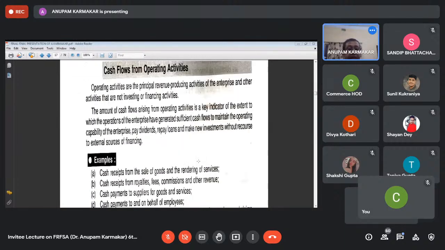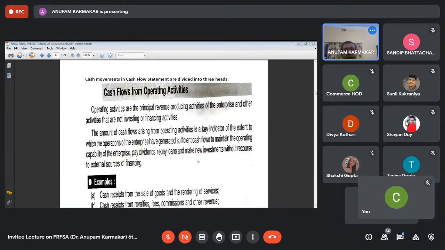Now see that in cash flow statement, the cash movements take place due to three types of activities. One is cash flows from operating activities, cash flows from financing activities, and cash flows from investing activities. Okay. Now, what is operating activities?